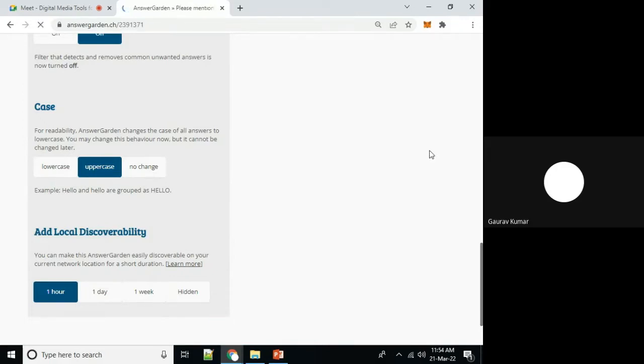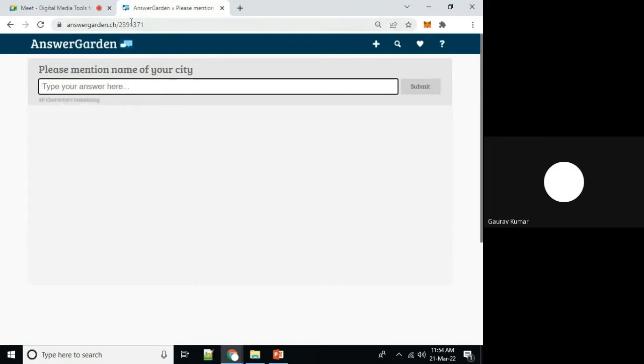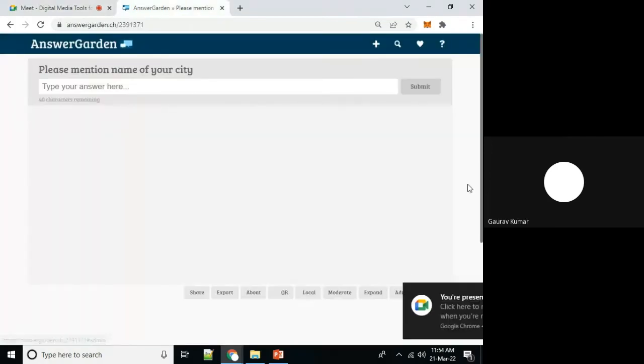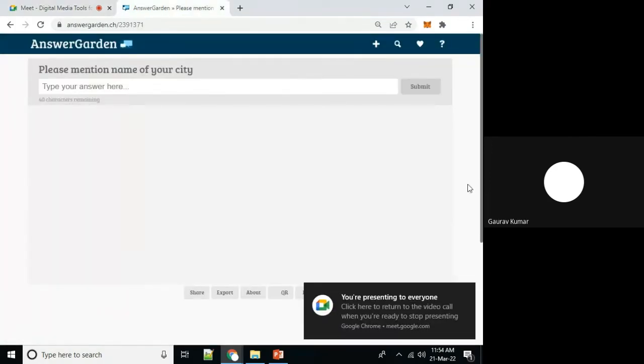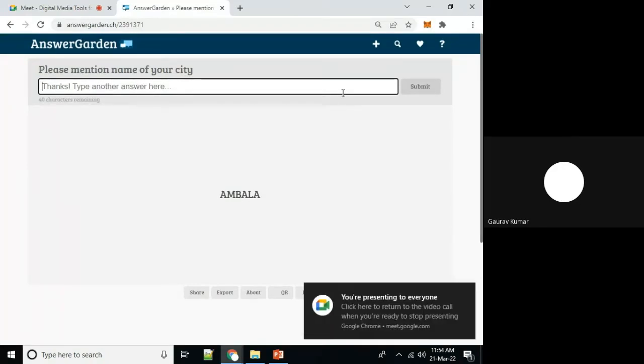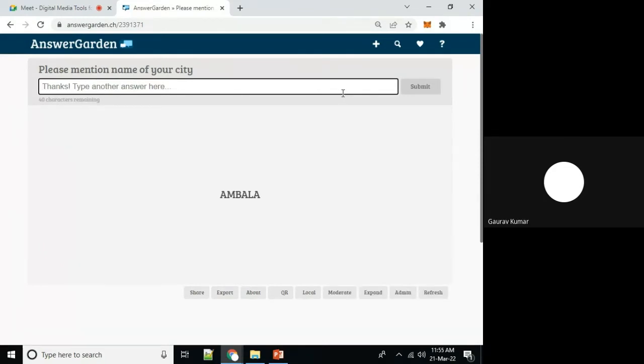Very simple. We have created one activity, and now you can see that this dynamic link is created, and I am sending this link in the chat window. So dear participants, one link I have shared in chat. Please click on that link and submit your answer. For example, I'm sending my response here. It will be reflected dynamically on this screen. So I request all participants of this session to click on the link which I have shared in chat and submit your response. It is not a technical question, it is a general question which everybody will be able to respond to.